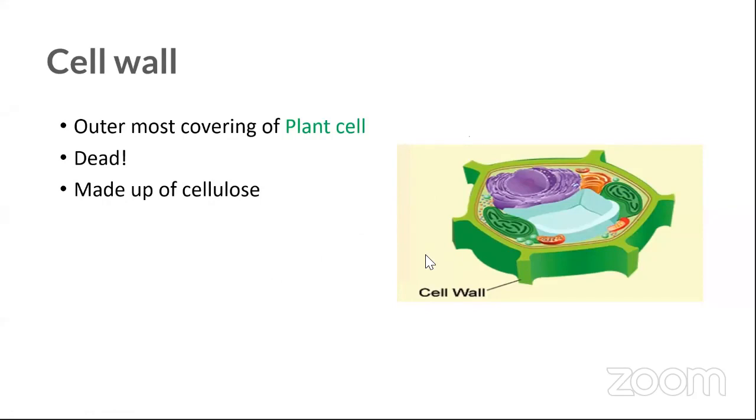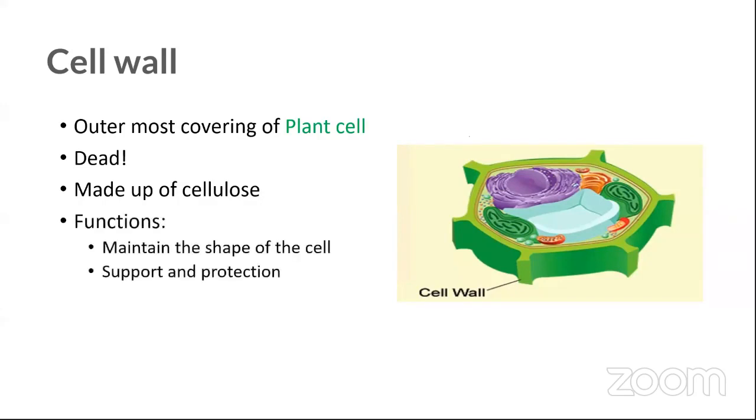Can anybody tell me what cellulose is? Exactly, it is a polysaccharide, so basically it is a carbohydrate. What is the function? It maintains the shape of the cell, supports and protects.